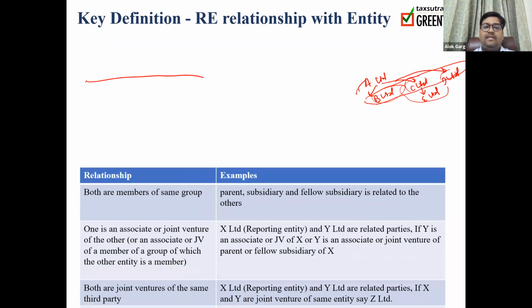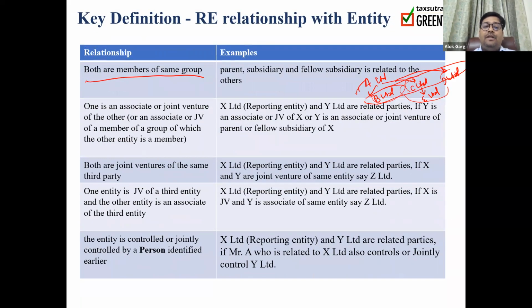So now we are discussing the last point. The entity is controlled or jointly controlled by a person identified earlier. For example, X Limited is a reporting entity and Y Limited are related parties. If Mr. A, who is related to X Limited, also controls or jointly controls Y Limited. For example, Mr. A is a KMP in X Limited. So Mr. A is a managing director and CEO of X Limited. So Mr. A is KMP. And Mr. A is having a control or joint control in Y Limited.